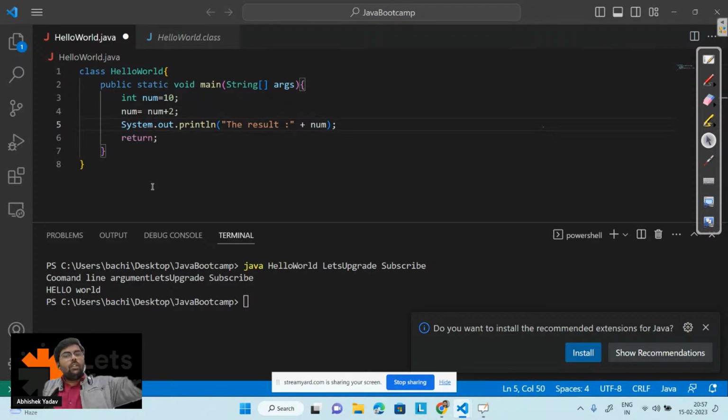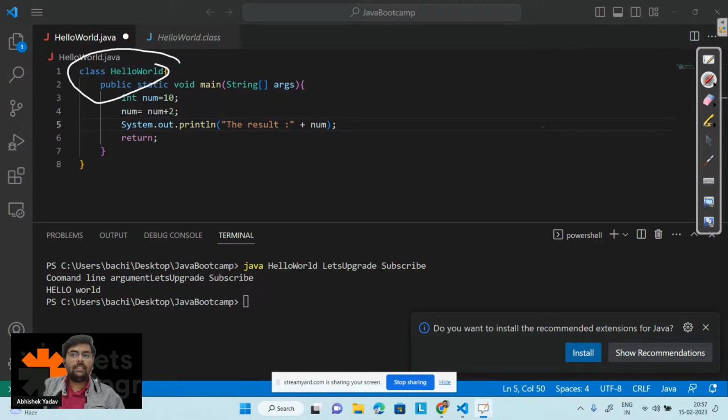That byte code will be taken by the JVM. JVM will first locate the .class file. It will load the class, this class. After locating the class file, it will load the class, this class here. After loading this class, it will look for the public static void main function. It will call the public static void main function.